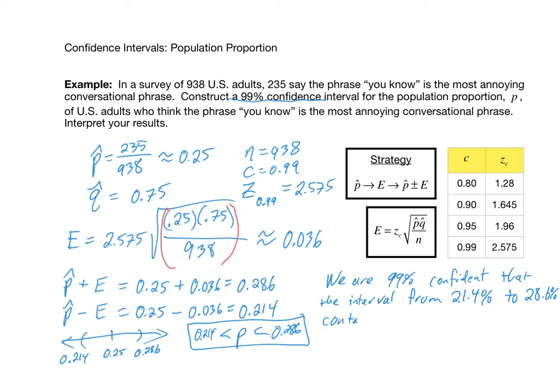contains the actual population percentage, or population proportion, however you want to say it, the actual population percentage of US adults who find the conversational phrase "you know" to be the most annoying phrase.